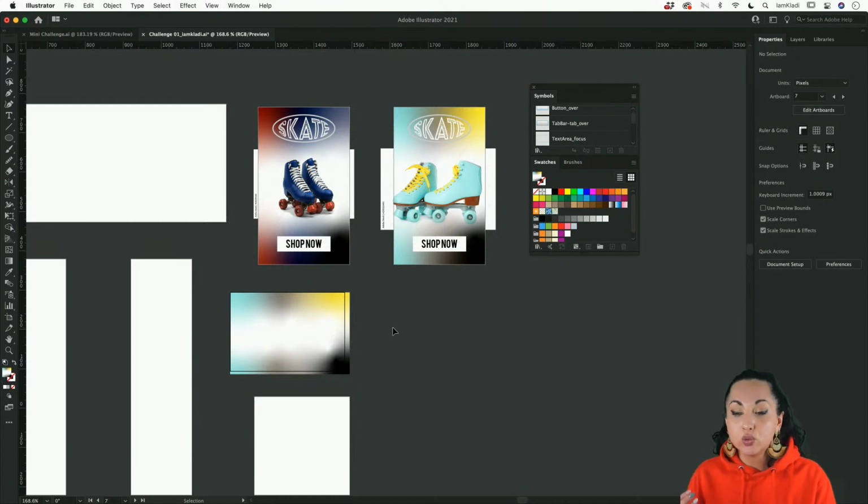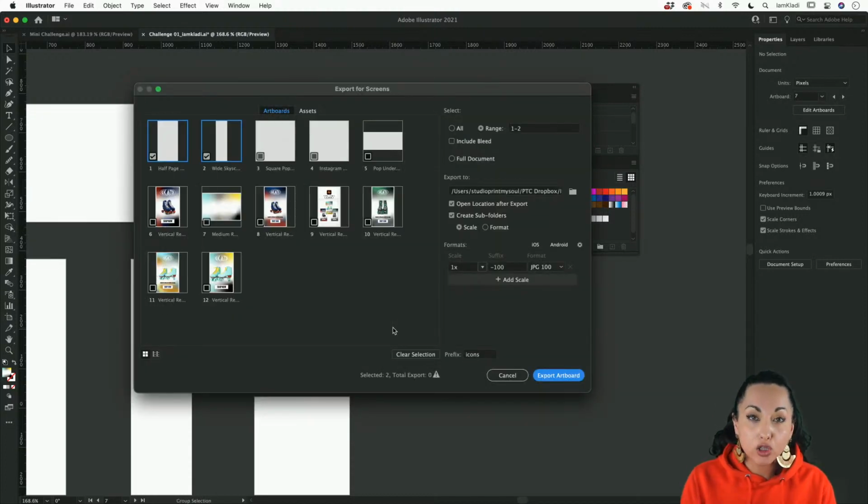Now, in order to export your artboard ready for the web, the shortcut is Option Command E. That will be Alt Control E if you're working on a Windows machine, and from here you can go ahead and select whatever artboard you want.